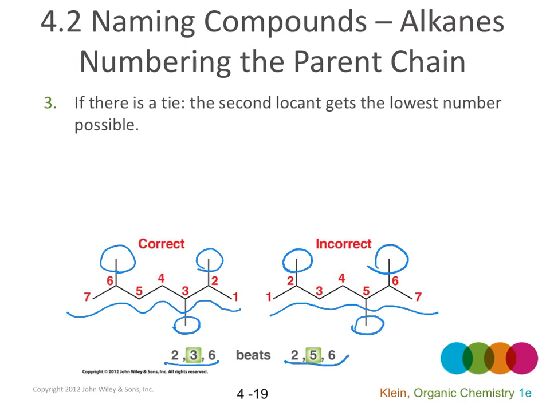But the first substituent is on carbon 2, and it doesn't matter if we number from right to the left or left to the right. So there is a tie. Now we have to check the second substituent. The second substituent here is on carbon 3, but for the other one it is on carbon 5, and 3 is smaller than 5. So this is incorrect, and we have to number from the right to the left to give the second substituent the lowest possible number.